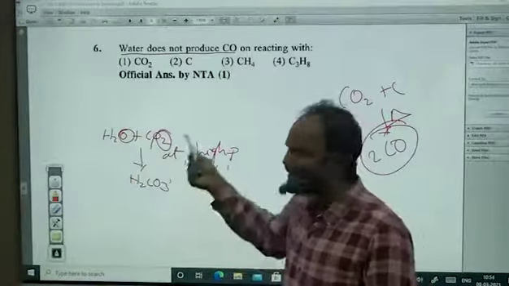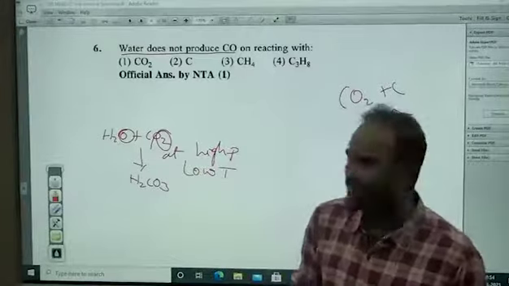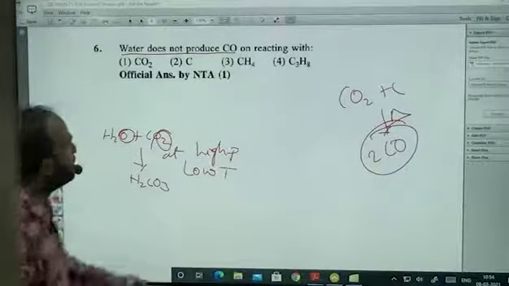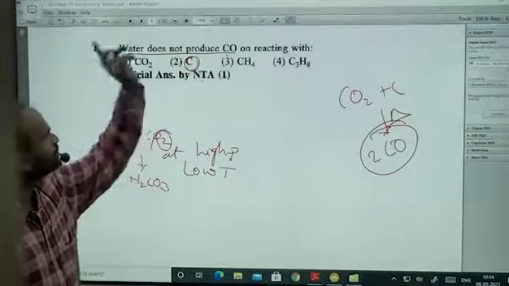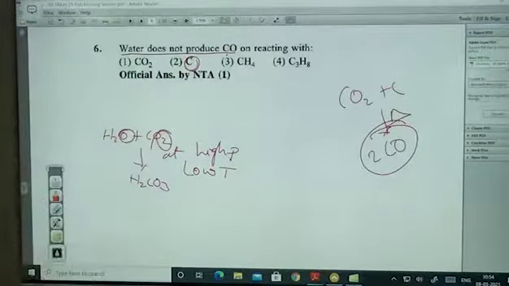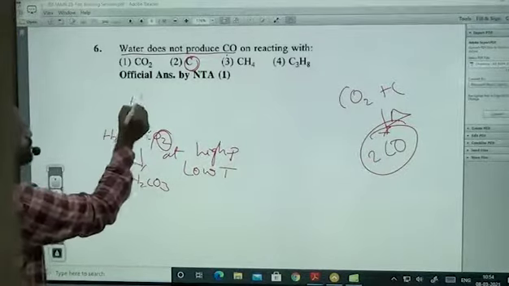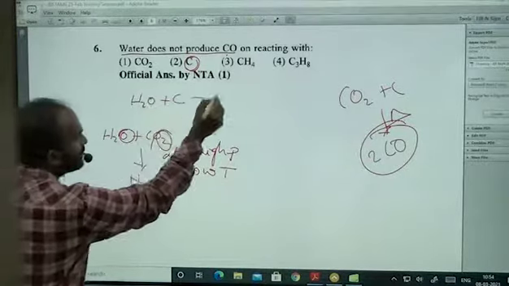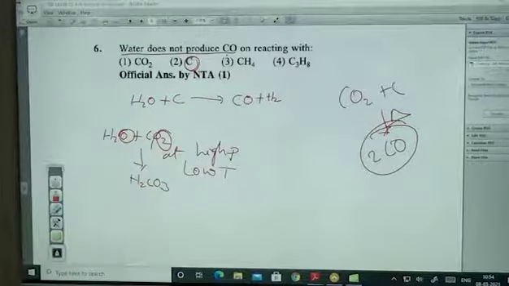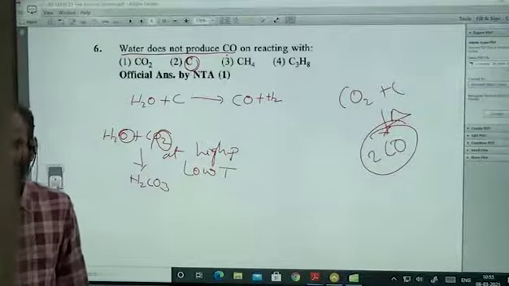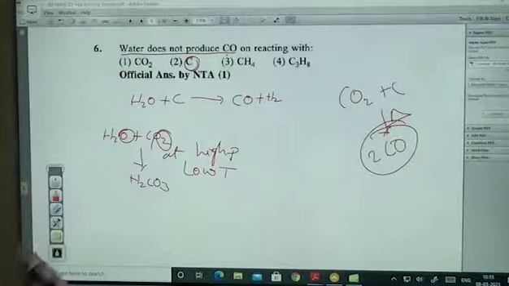Where is the point of taking oxygen from this? No point at all. But when H2O reacts with coke, we have CO plus H2. This is known as water gas, which is also known as blue gas, which is also known as syngas.